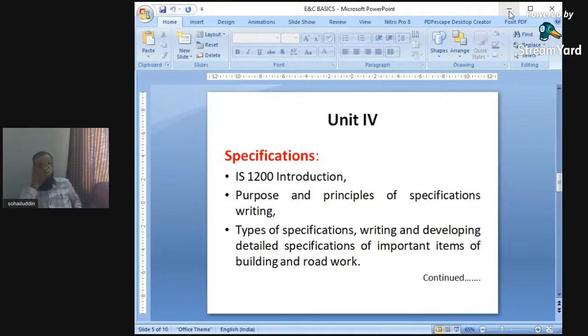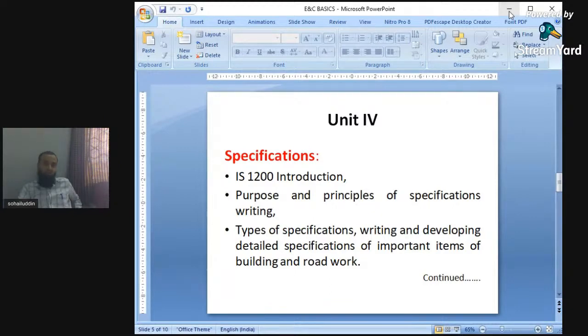Next is unit number 4. Unit number 4 is nothing but specifications. Again we have seen the IS 1200 introduction. IS 1200 has various parts, and again there is a part related to specifications. Specification is a specific description of a particular item of work. What is specification? Specification is nothing but the specific description. Suppose there is a PCC. Only this PCC doesn't describe the work.